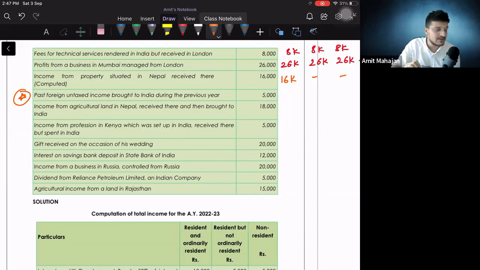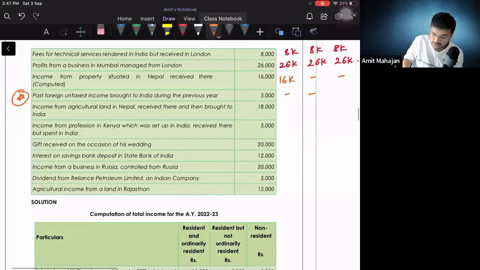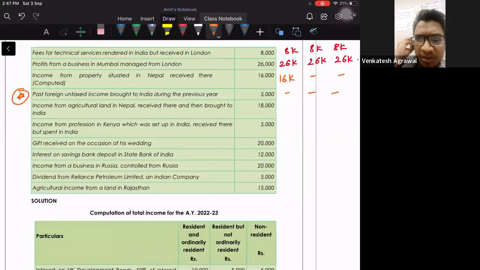This is a very unusual situation where something is not taxable for ROR, because usually everything is taxable. So there is a possibility this point can come in the exam. Okay? So this is not taxable, not taxable. Yeah, 1 minute.